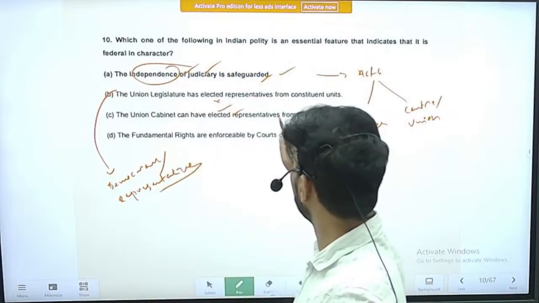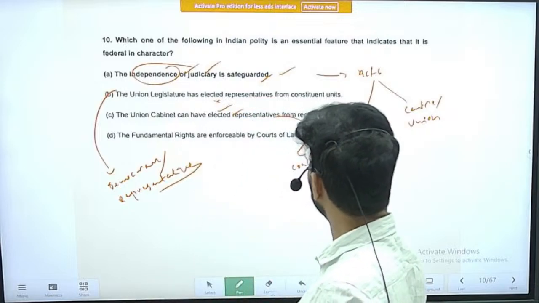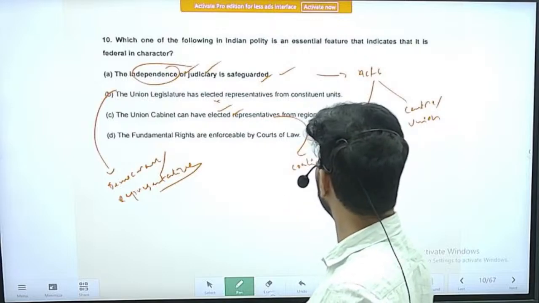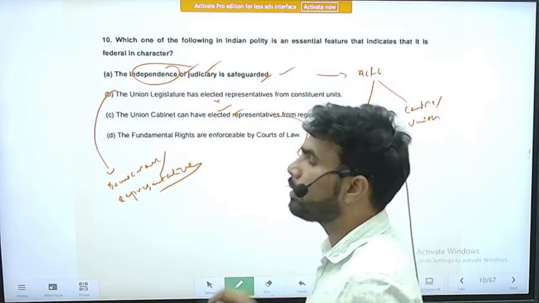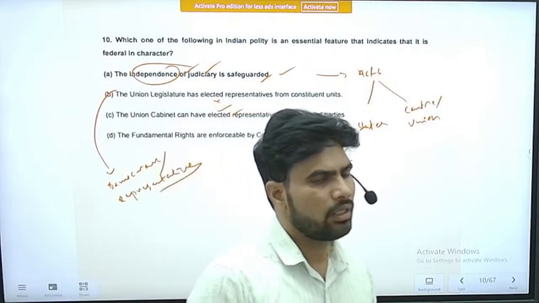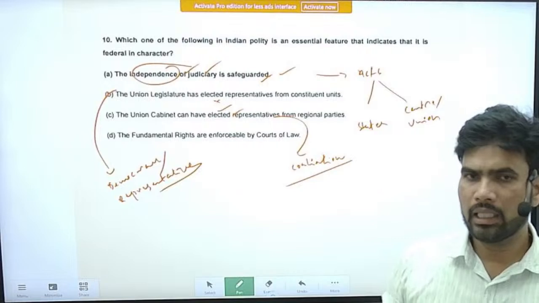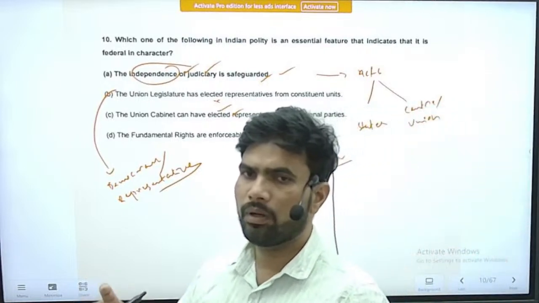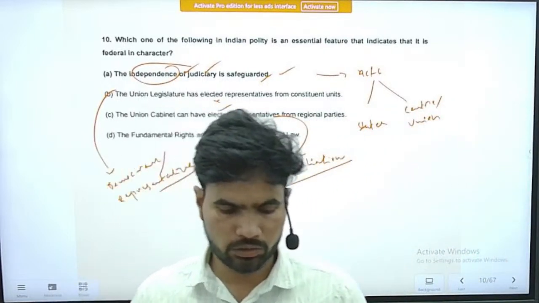So it happens in coalition governments. It is part and parcel of coalition government whenever there is a hung parliament, where a single party does not have the majority, right? So in that case, the cabinet can have ministers from the other parties also.